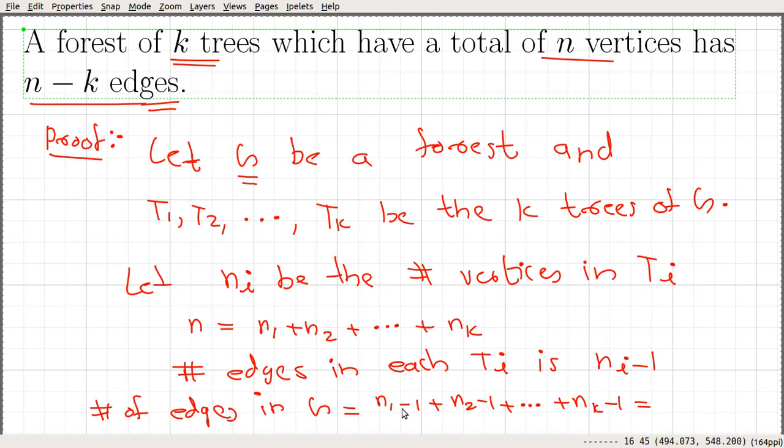Here we have n1 plus n2 up to nk, which is equal to n, and here we have these k ones subtracted. So this quantity is equal to n minus k, and that's what we are trying to prove. So a forest of k trees which has a total of n vertices has n minus k edges. And that's the end of the proof.